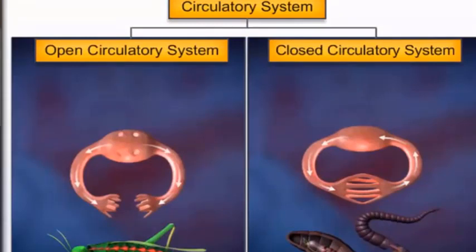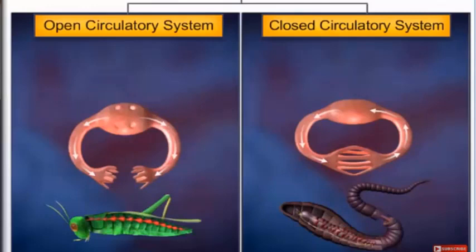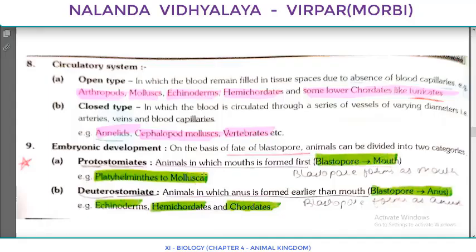In the open type of circulatory system, the blood remains filled in tissue spaces due to the absence of blood capillaries. For example, arthropods, mollusks, echinoderms, hemichordates, and some lower chordates like tunicates. And in the closed type, the blood is circulated through a series of vessels of varying diameters, that is arteries, veins, and blood capillaries.